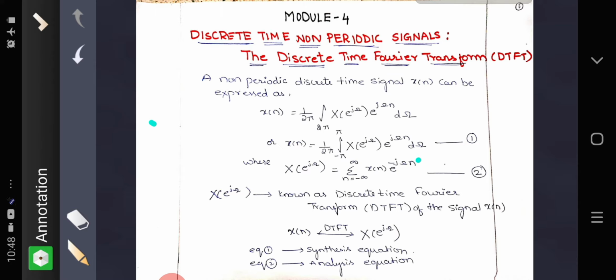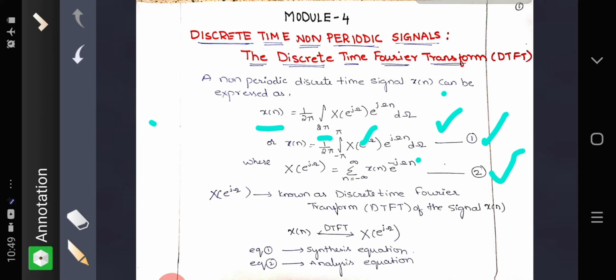A non-periodic discrete time signal x of n can be expressed as x of n is equal to 1 by 2 pi integral over 2 pi of X of e raised to j omega, e raised to j omega n, d omega. Or in other terms it can be written as 1 by 2 pi, instead of 2 pi, it is minus pi to pi, X of e raised to j omega into e raised to j omega n d omega. Let us take this as equation 1, where X of e raised to j omega is given by sigma n equal to minus infinity to plus infinity x of n e raised to minus j omega n. Let us take this as equation 2.